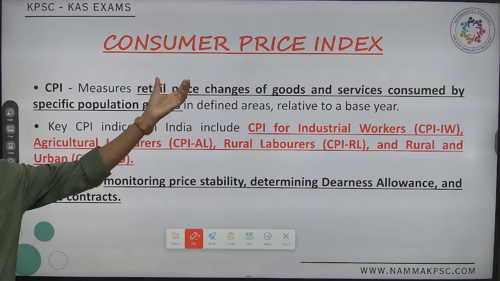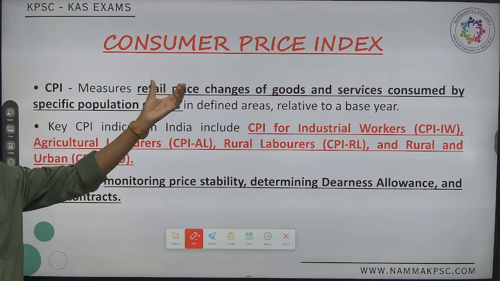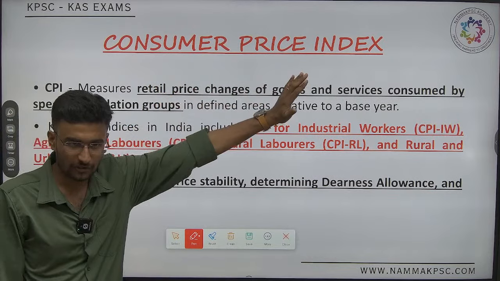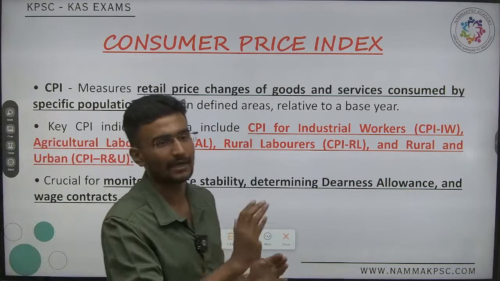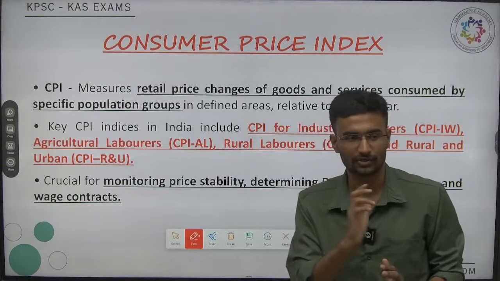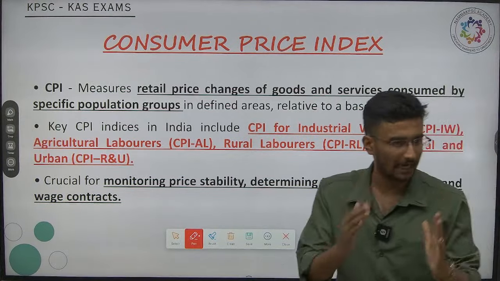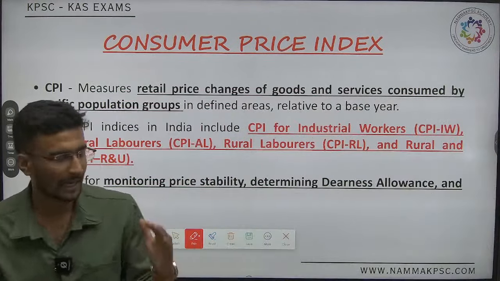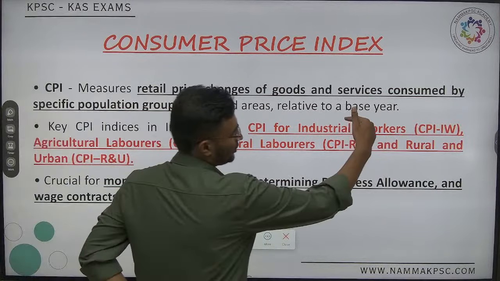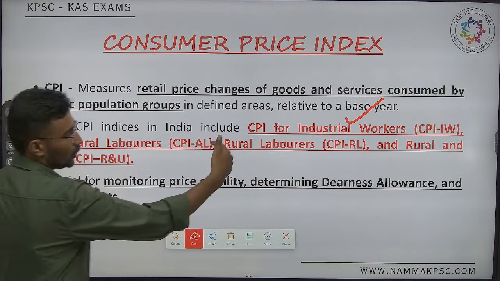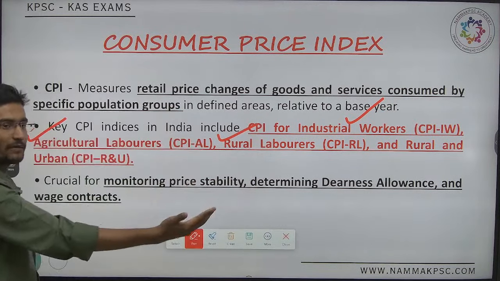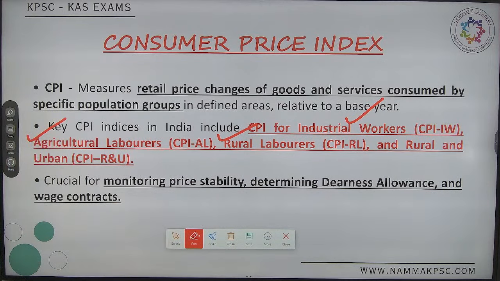Now the CPI includes goods and services. This has been released by NSO. NSO we have discussed. Followed by, what are the different types of CPI? First one is for industrial workers, then agricultural laborers and rural laborers, followed by the last one, which we call combined.